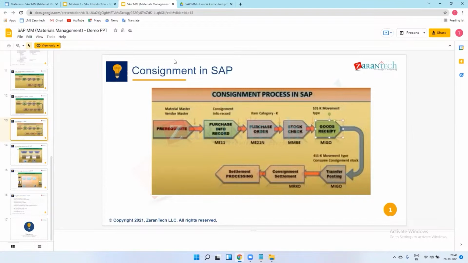Once I pay Amazon, then only Amazon pays you. Ownership is with you before that. After the material is delivered to the customer, then only Amazon will pay you. Before that you will not get payment from Amazon.